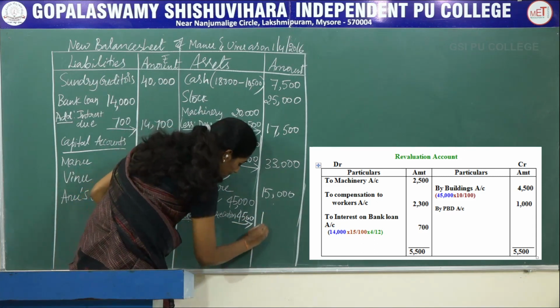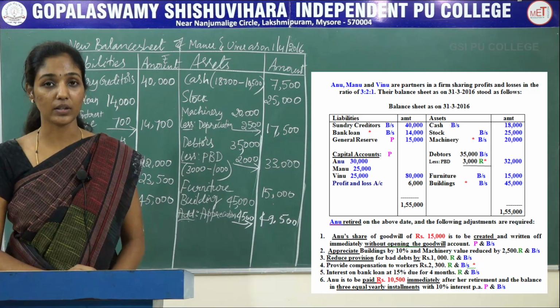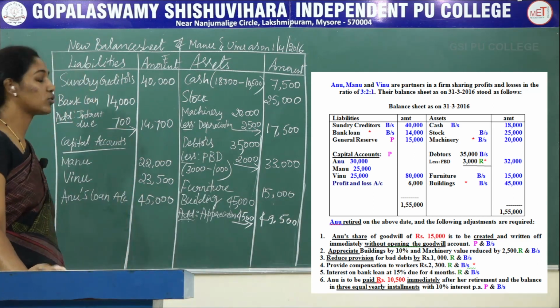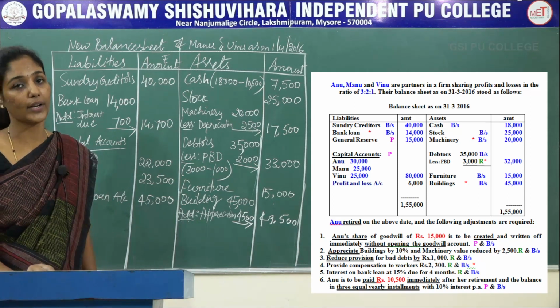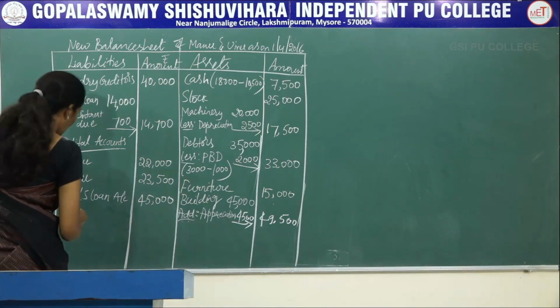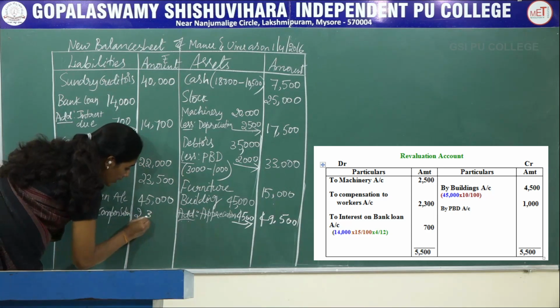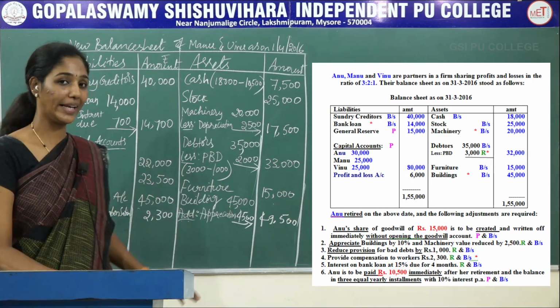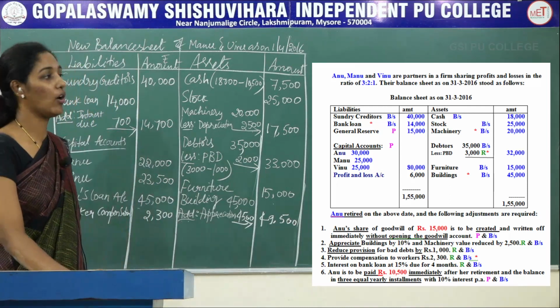You will get 49,500. And the next adjustment is workers' compensation. Workers' compensation is also considered a liability, so it has to be recorded on the liability side as workers' compensation 2,300. After recording all the adjustments, you should carefully check whether all the adjustments are recorded or not.